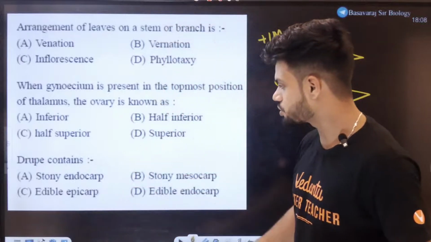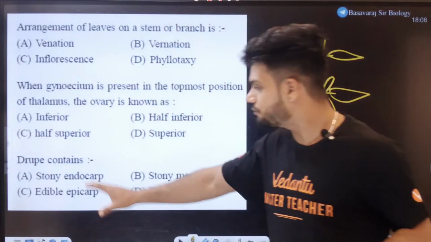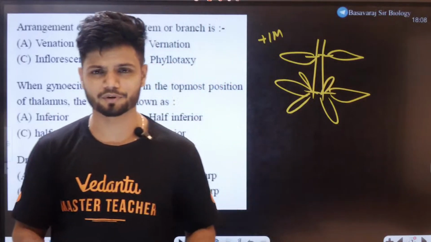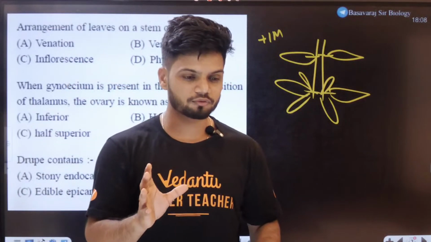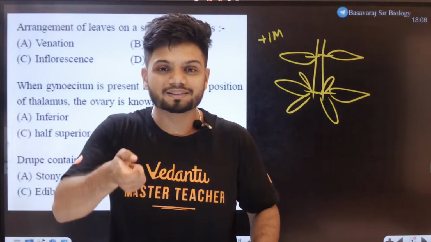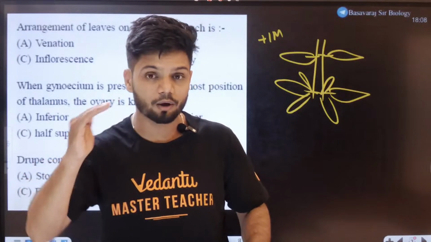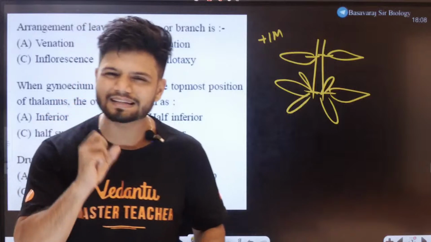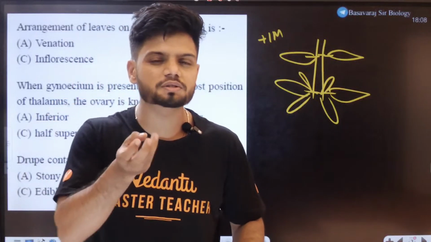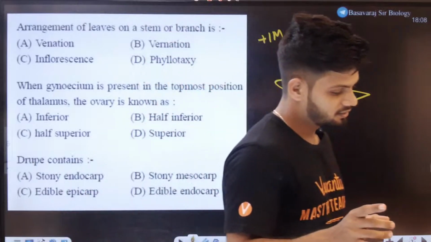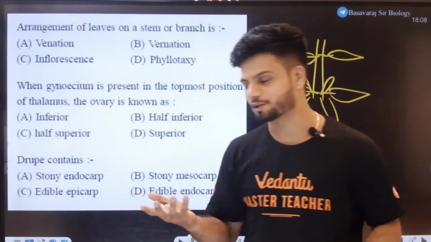Okay. Third question. Drupe contains. I'll give you a simple example which will help you to solve this question very easily. Think of mango. Mango is a drupe. Think of the mango, the endocarp. Outer, middle, inner. The inner is the endocarp. Can you eat the endocarp, students? Is it stony or is it fleshy? Tell me in the chat. Do you eat the endocarp? If you eat the endocarp also, I don't know what to say, students.